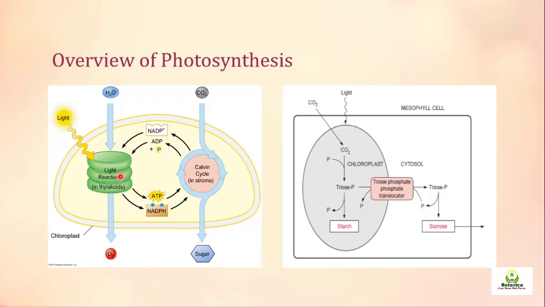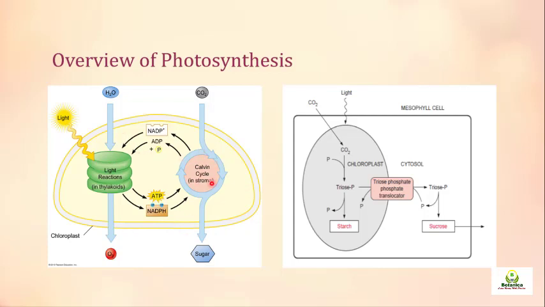So by using the light, what happens in the light reaction of photosynthesis? Water enters here. Electrons from the water are energized, they are excited, and after the light reaction we get ATP and NADPH, which will go to the Calvin cycle. And here in the Calvin cycle, when this cycle is complete, we get a product of sugar which we call triose sugar, or G3P, glyceraldehyde 3-phosphate. Mostly the sugars are of 3 carbon, and the NADP and ADP which are used here in the Calvin cycle go back to the light reaction, and this cycle will continue.